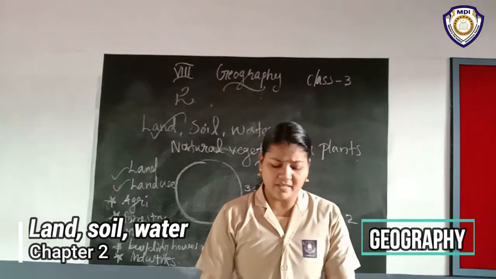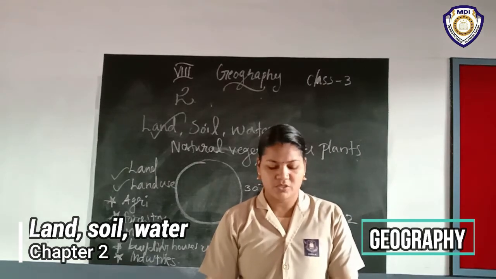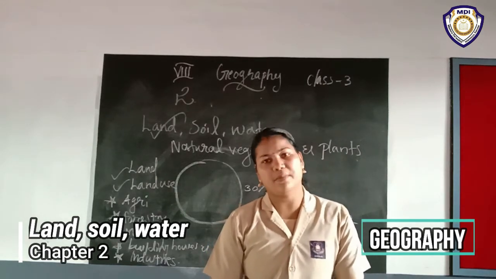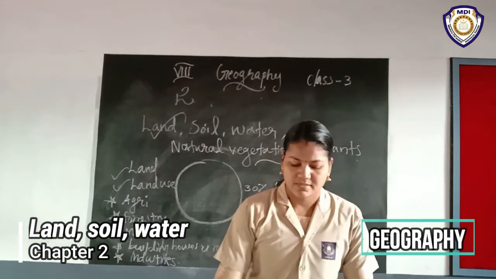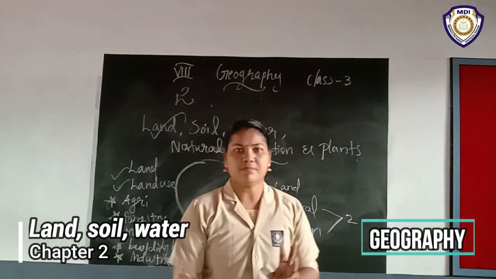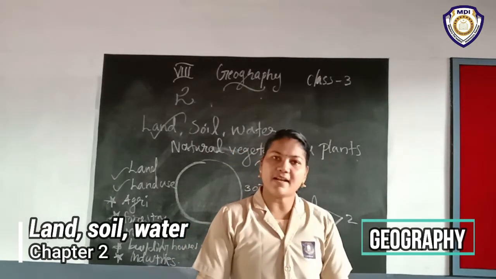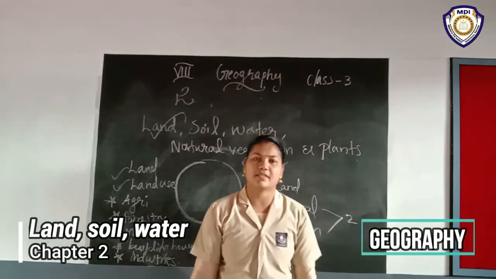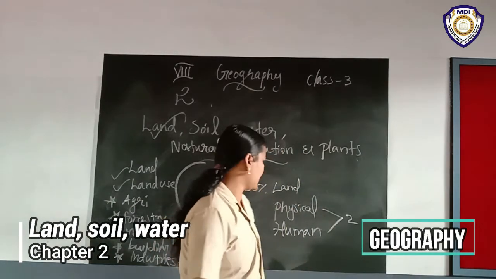The physical factors include topography, soil, climate, minerals and availability of water. That also you want to underline. So what are included in the physical factors?